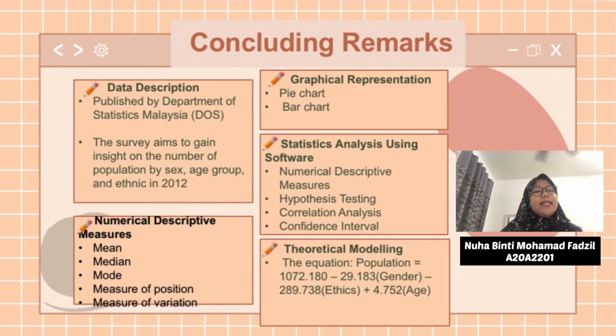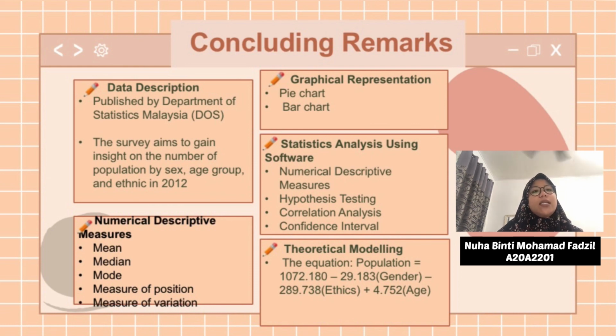First is data description. The data that we get is from the Department of Statistics Malaysia (DOSM). The survey aims to gain insight on the number of population by sex, age group, and ethnic in 2012. Second is graphical representation. Two types of graph that we use are bar chart and pie chart. Pie chart is used for gender and ethnic, while bar chart is used for age group.